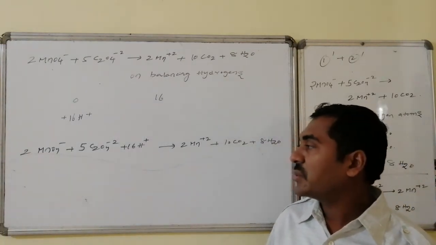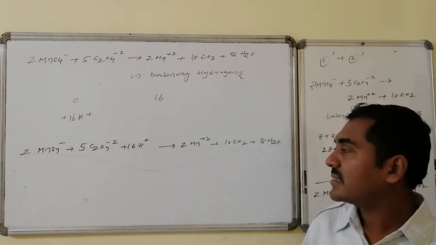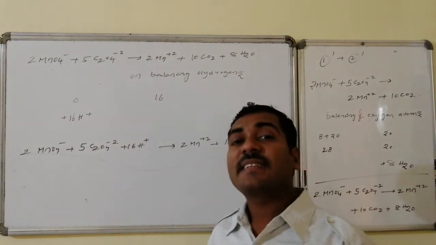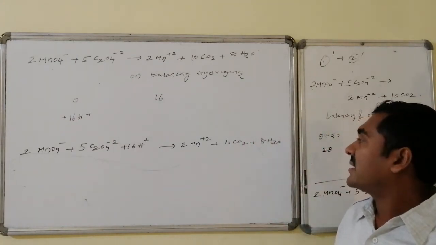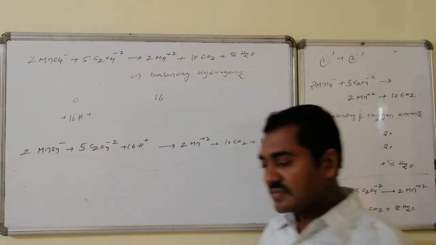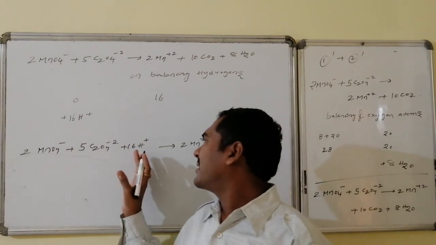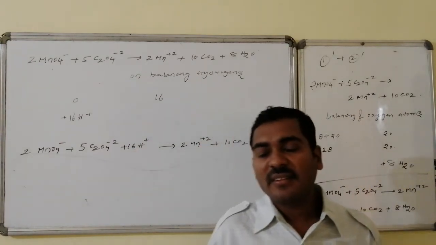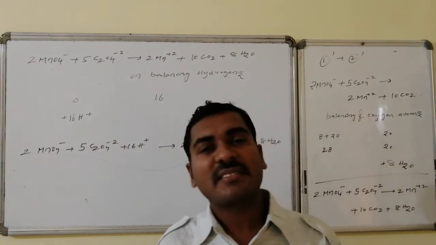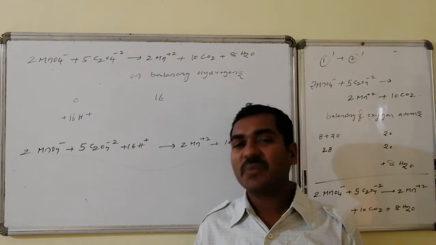Basically, in balancing of a redox equation, we are not bothered about the counter ion associated with the H plus. That may be HCl, H2SO4, HNO3, H3PO4, no issue for us.